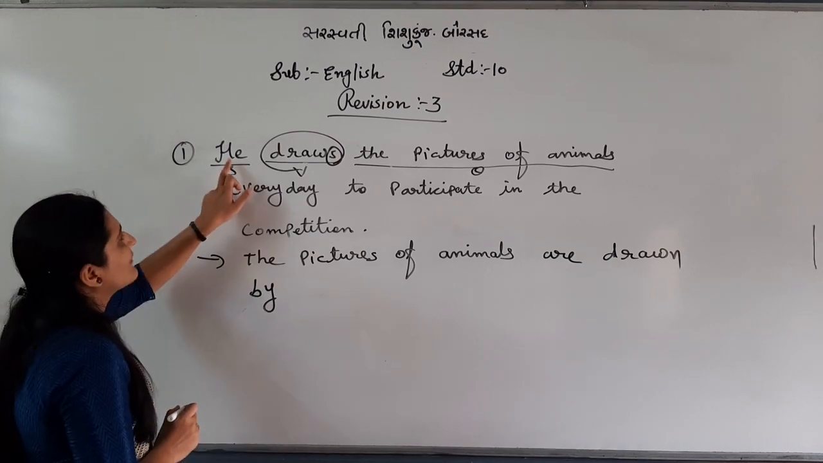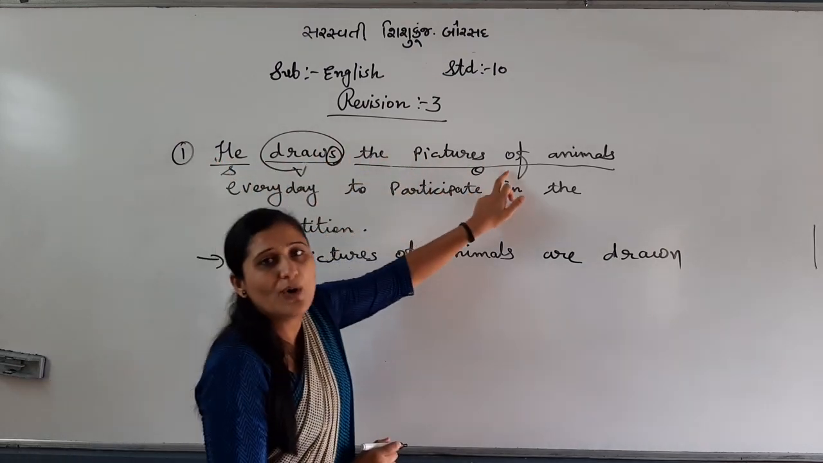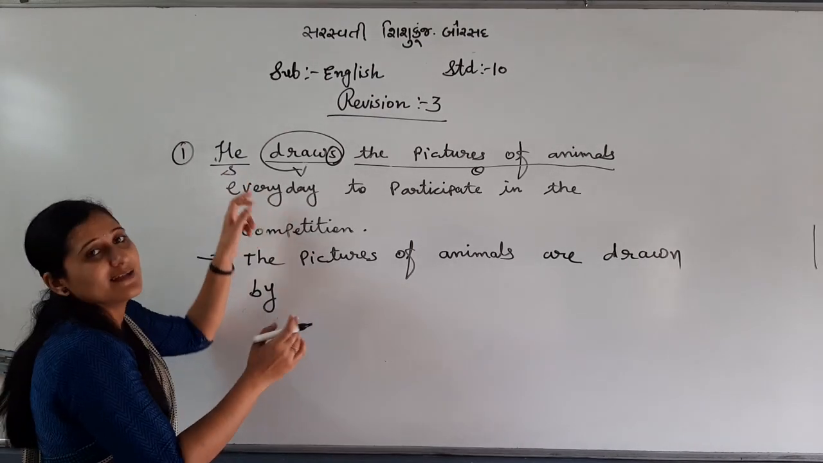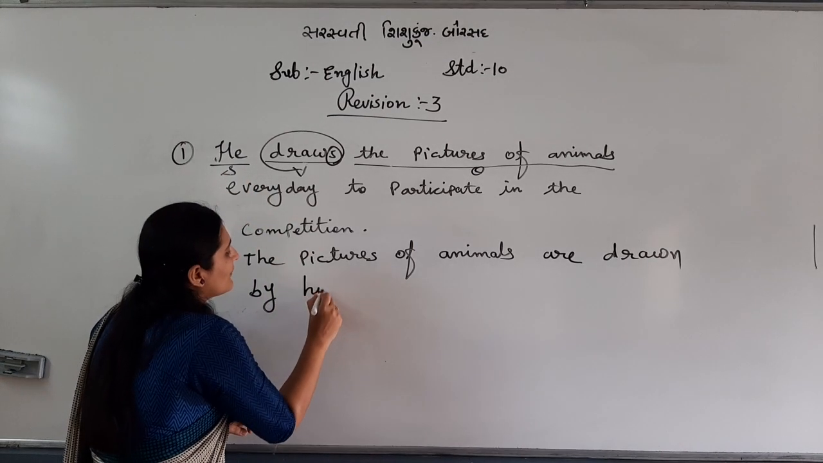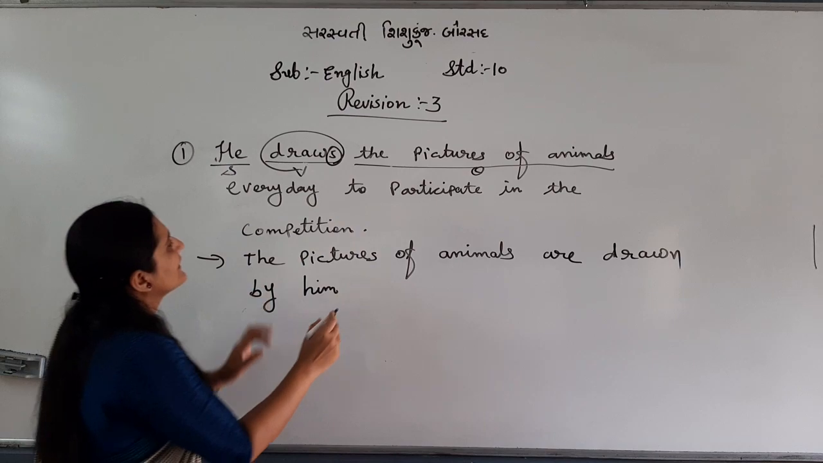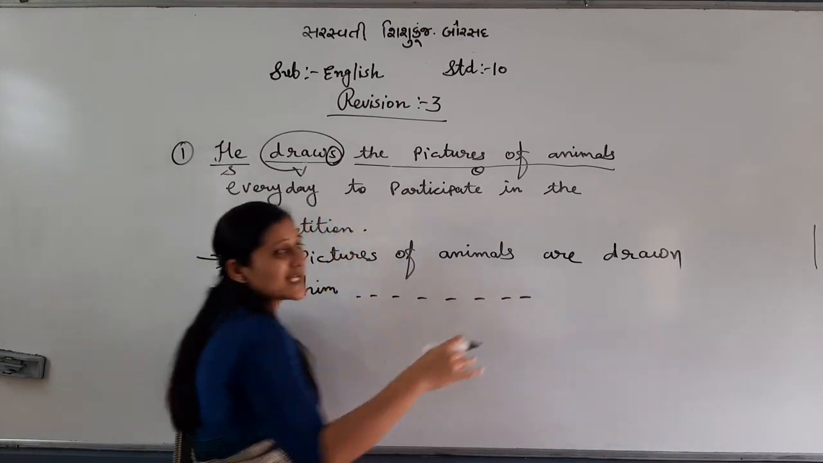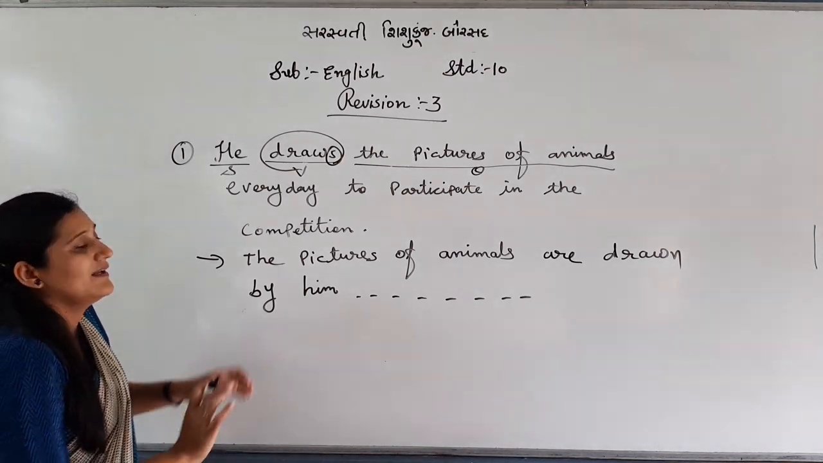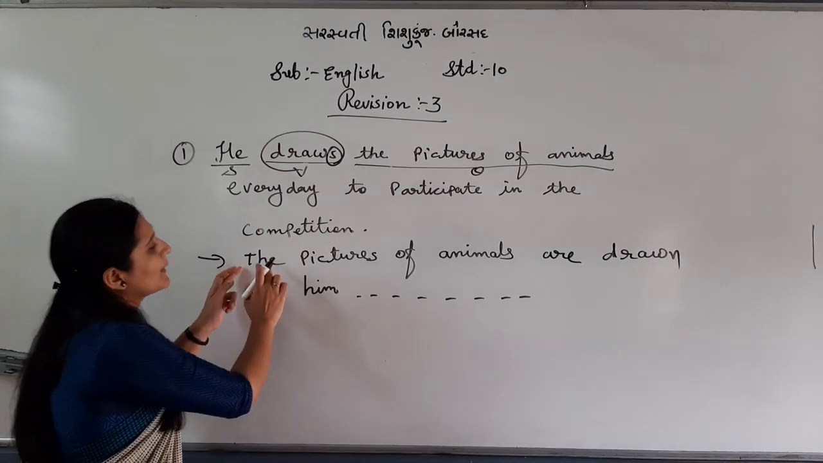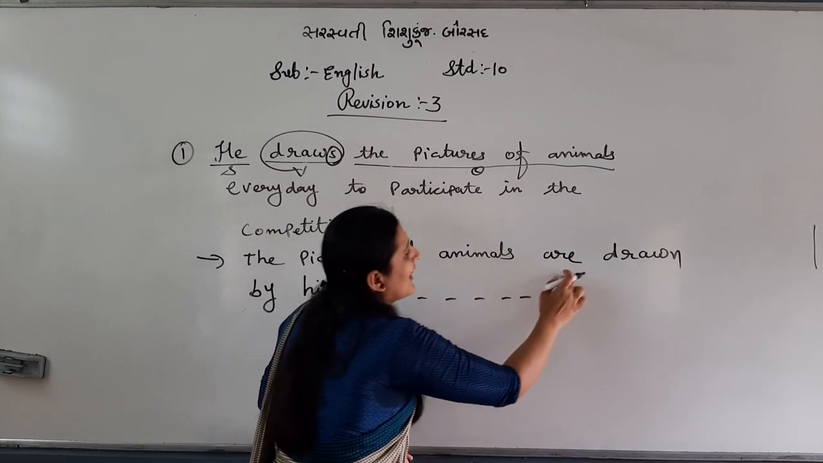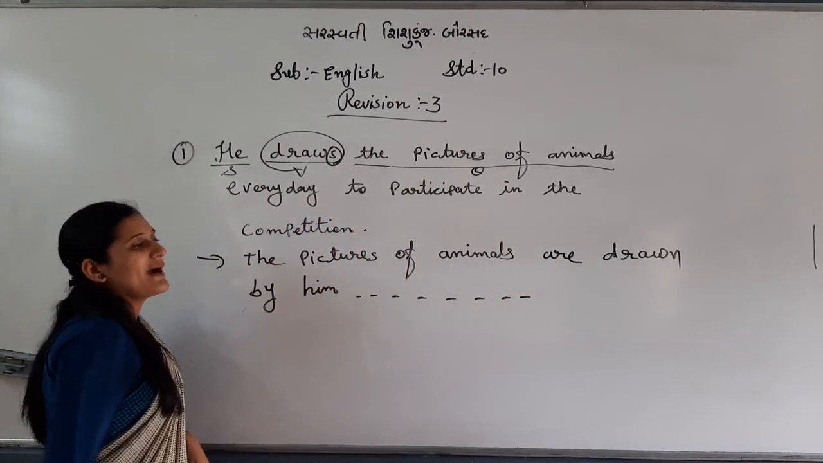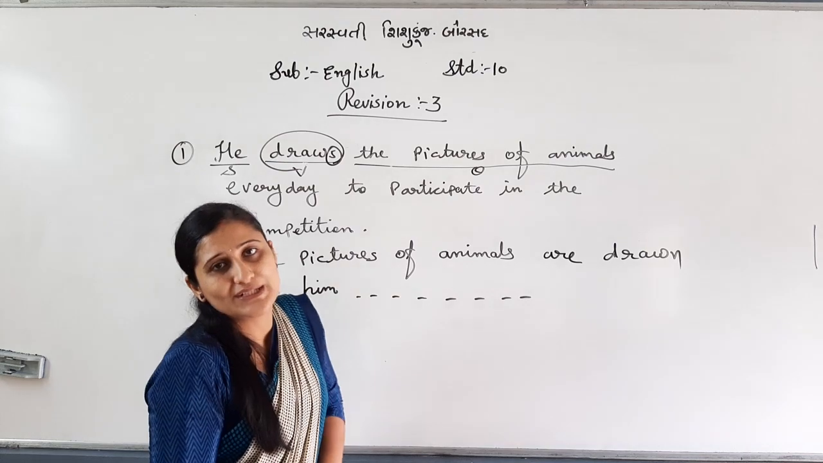As I told you, when the subject goes in the place of the object, then the subjective becomes the objective case, he becomes him, right? So by him, then every day extra will be the same as it is. What should be your answer? The pictures of animals are drawn by him every day to participate in the competition.